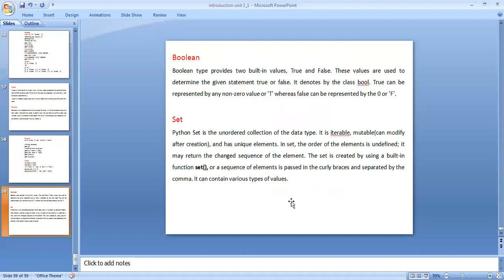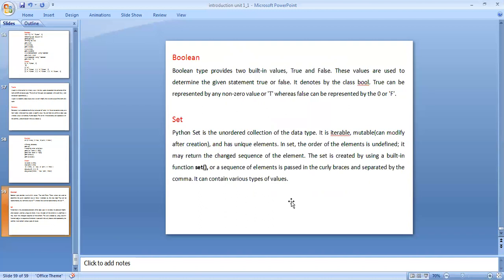True can be represented by non-zero values, 1 or T, whereas false can be represented with 0 or F.